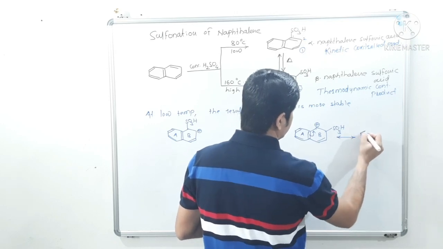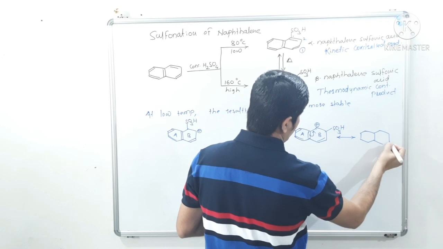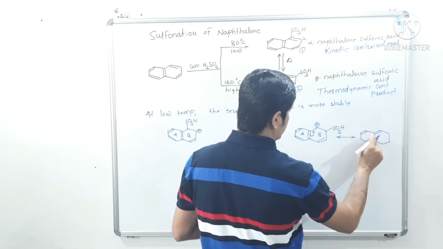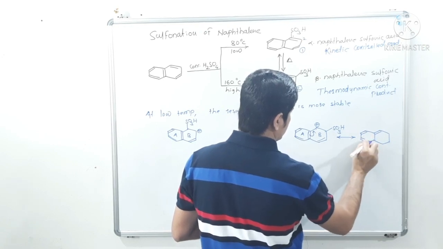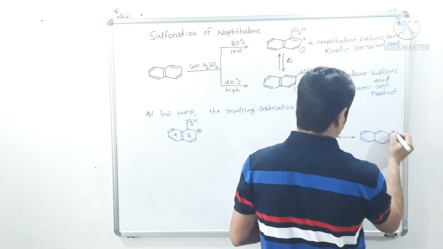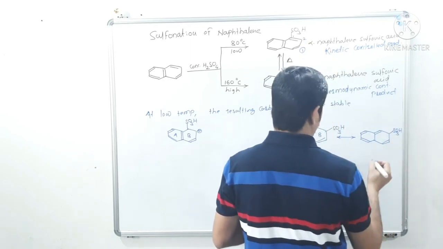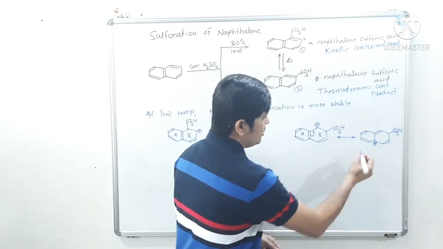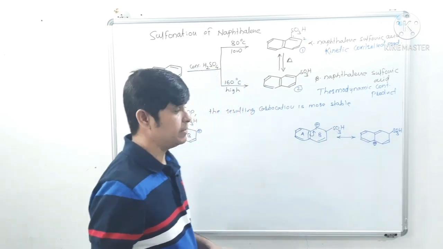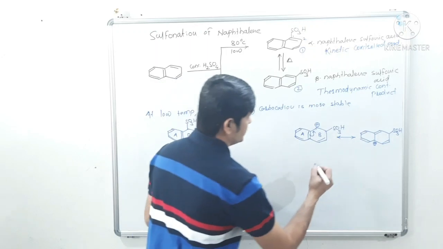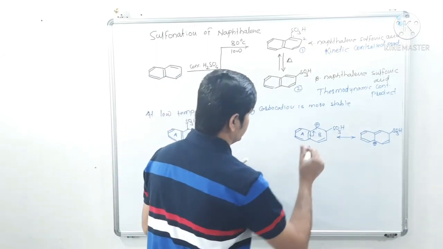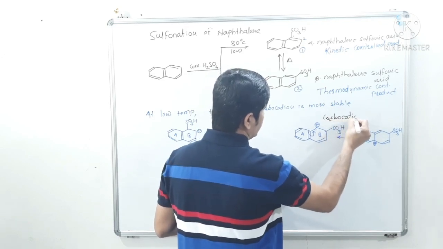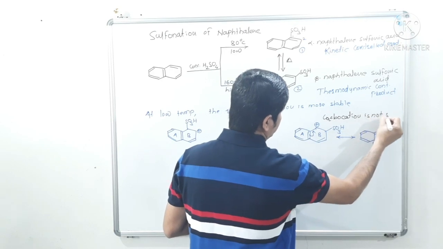So we will get such a type of resonating structure. So the aromaticity of ring A is getting disturbed here. That means this carbocation is not stable.